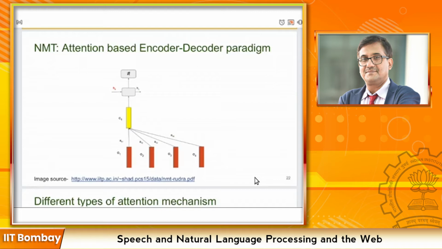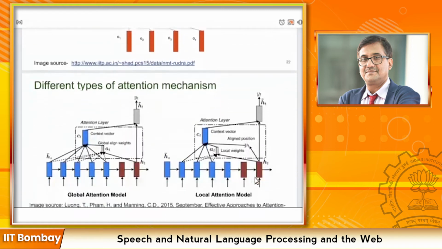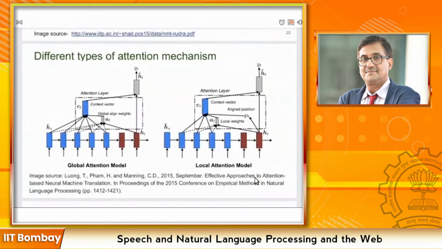There have been different types of attention proposed in this research. Two major types are global attention and local attention. Global attention implies that we attend to all the input words for each generated target word, and in local attention we attend to a subset of words, either nearby words or words which are related to it, which can be decided based on the language pair.